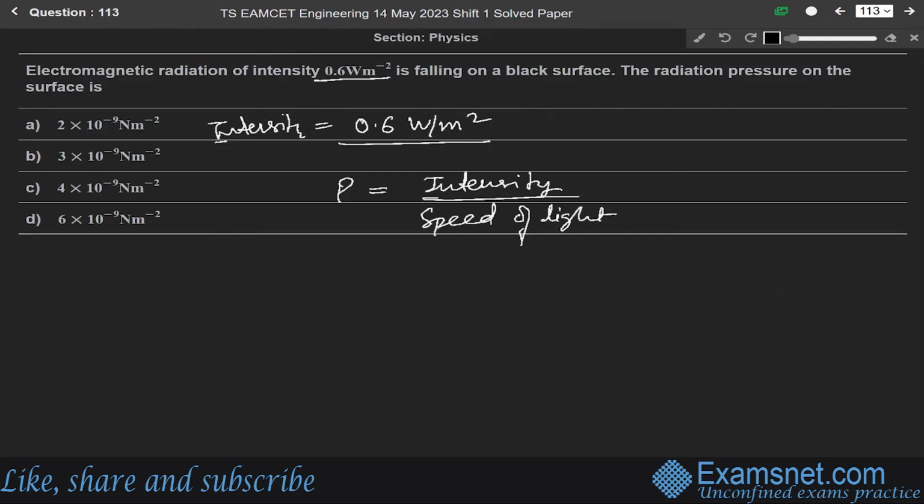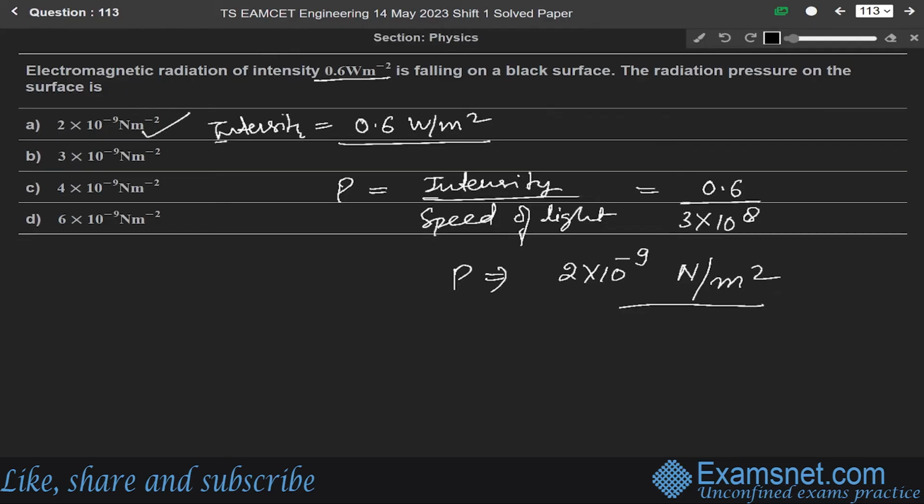So it will be equal to intensity 0.6 over speed of light, which is 3 into 10 to the power 8 meter per second. Solving it, we get radiation pressure as 2 into 10 to the power minus 9 N over meter square. So the correct answer is option A.